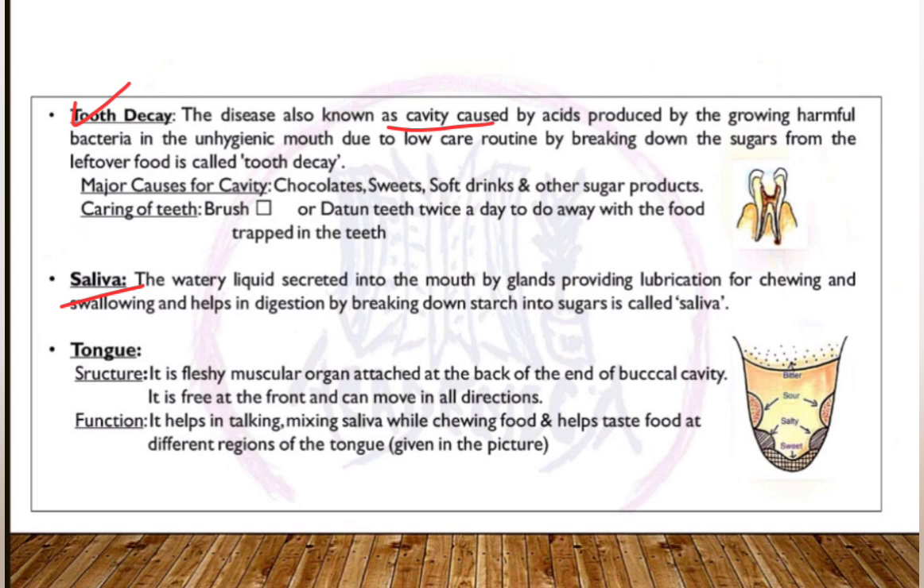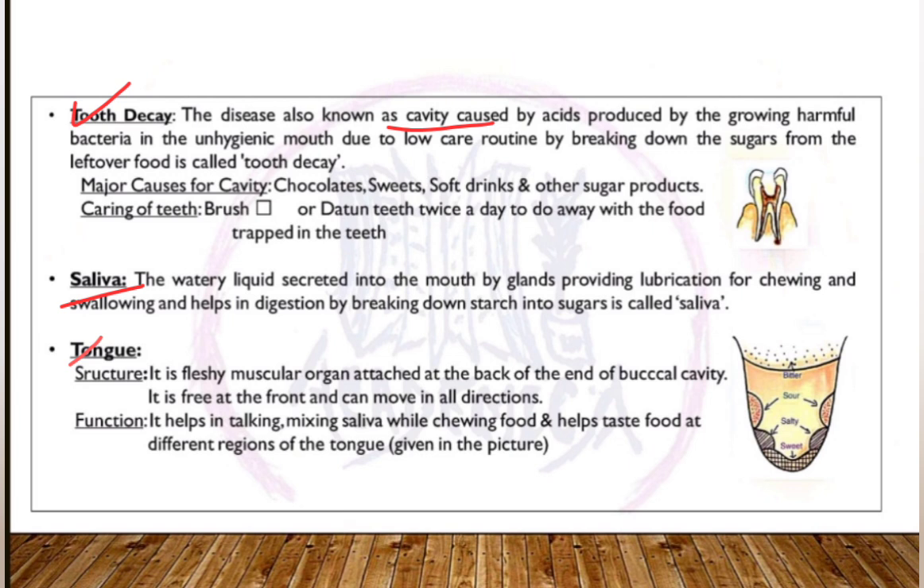Saliva is a watery liquid present in our mouth. It provides lubrication for what we chew in our mouth, and it also helps in digestion by breaking down starch into sugars. On the right side is a picture of the tongue and its various locations through which we can feel the taste of different foods.